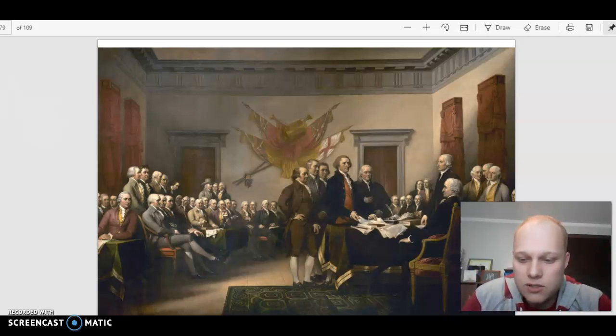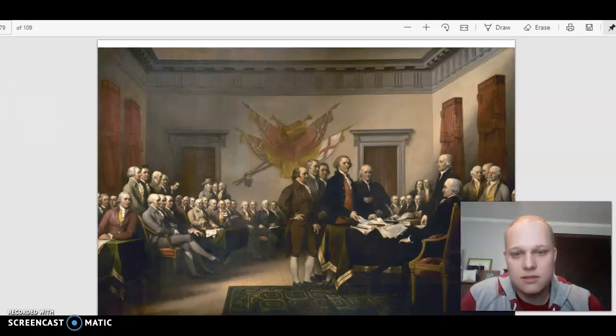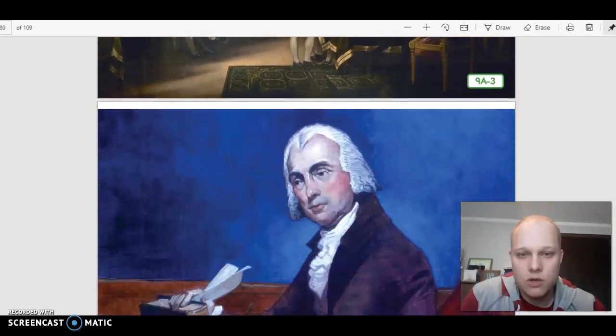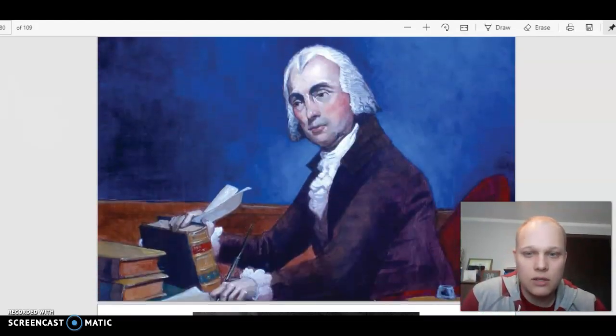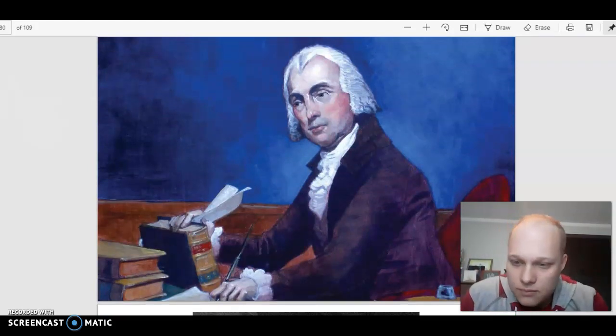Together, these 3 branches in the American government balance each other's power so that no one branch can be too powerful and make all of the nation's decisions. When it was time to write down what they had agreed upon, Madison did more than anyone else to write the Constitution of the United States. Okay, so they used a lot of his ideas, even though he was pretty quiet. And you can see him there writing it.